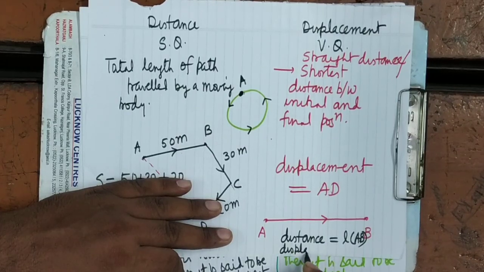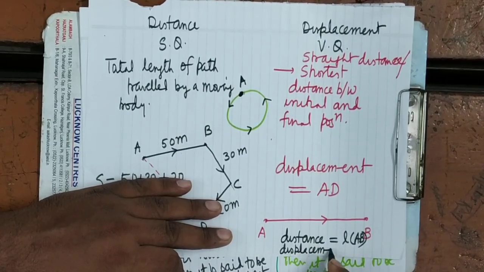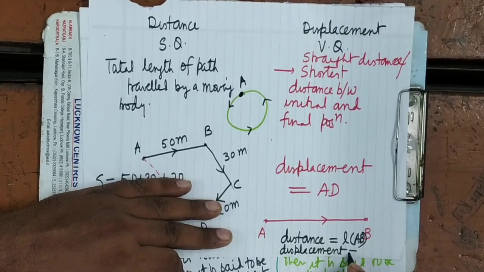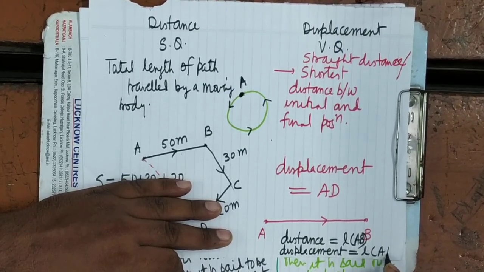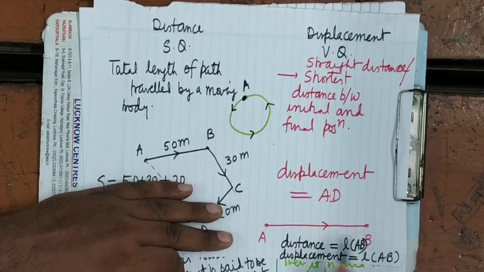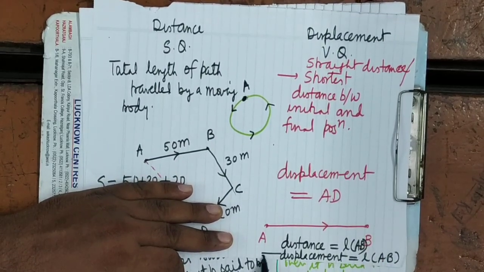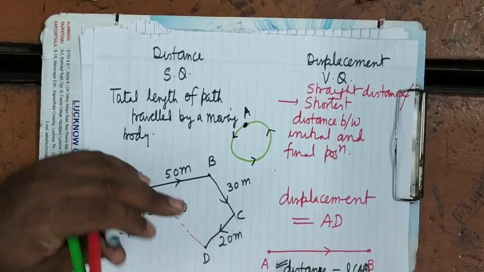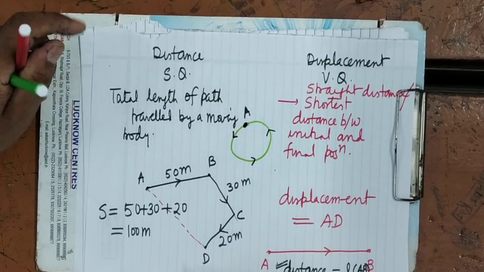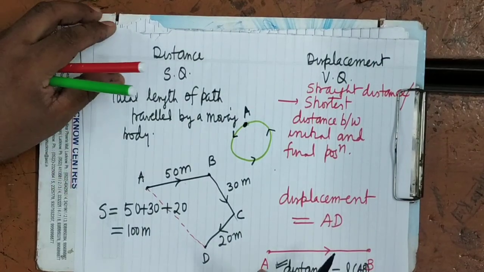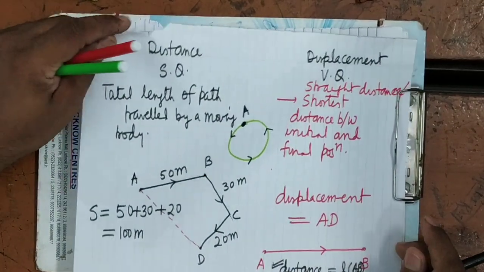Displacement will also be equal to length of AB. Means we can say that in straight line motion, magnitude of displacement is the same as the distance covered.